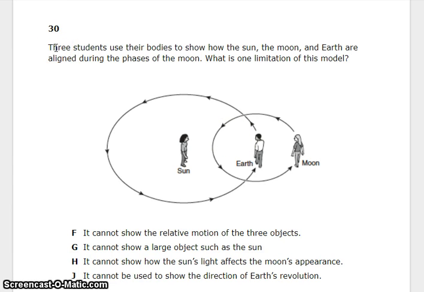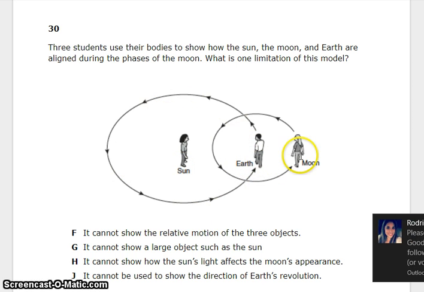Number 30. 3 students use their bodies to perform how the Sun, the Moon, and the Earth are aligned during the phases of the Moon. What is one limitation of this model? The Sun, the Earth, and the Moon.